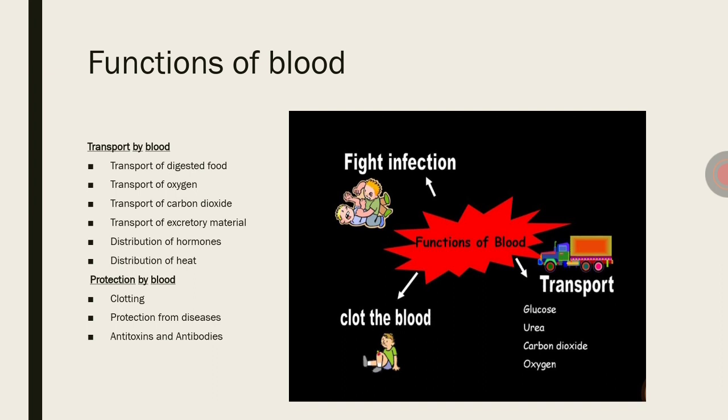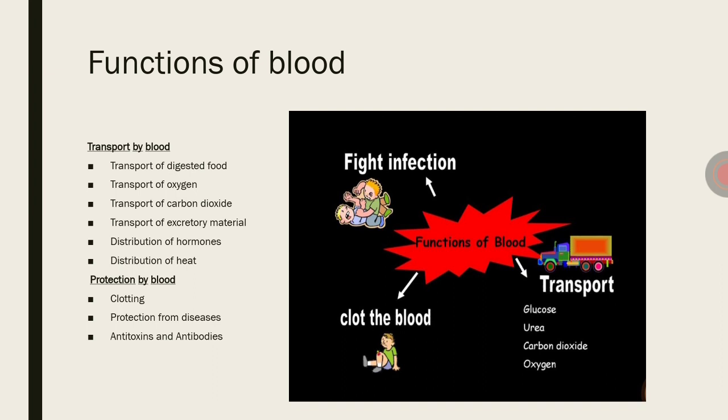Fourth one, transport of excretory materials. The excretory materials are collected from all the body parts, and organs like the liver, kidney or skin help to release the excretory materials.